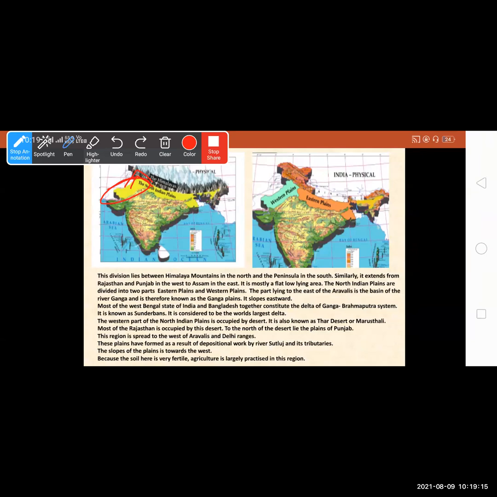The slope of the plains is towards the west. Because the soil here is very fertile and there is a good amount of water available, agriculture is largely practiced in this region.